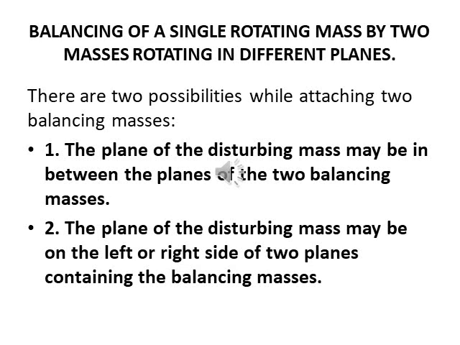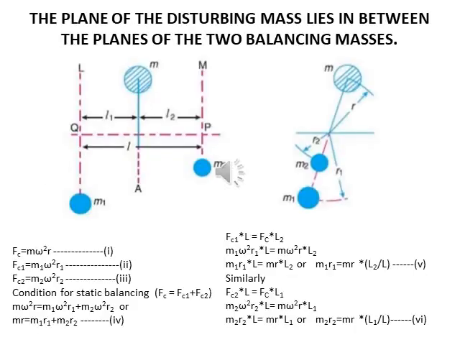Another one, the plane of the disturbing mass may be on the left or right side of the two planes containing the balancing masses. So continue with the first possibility: the plane of the disturbing mass lies in between the planes of the two balancing masses.